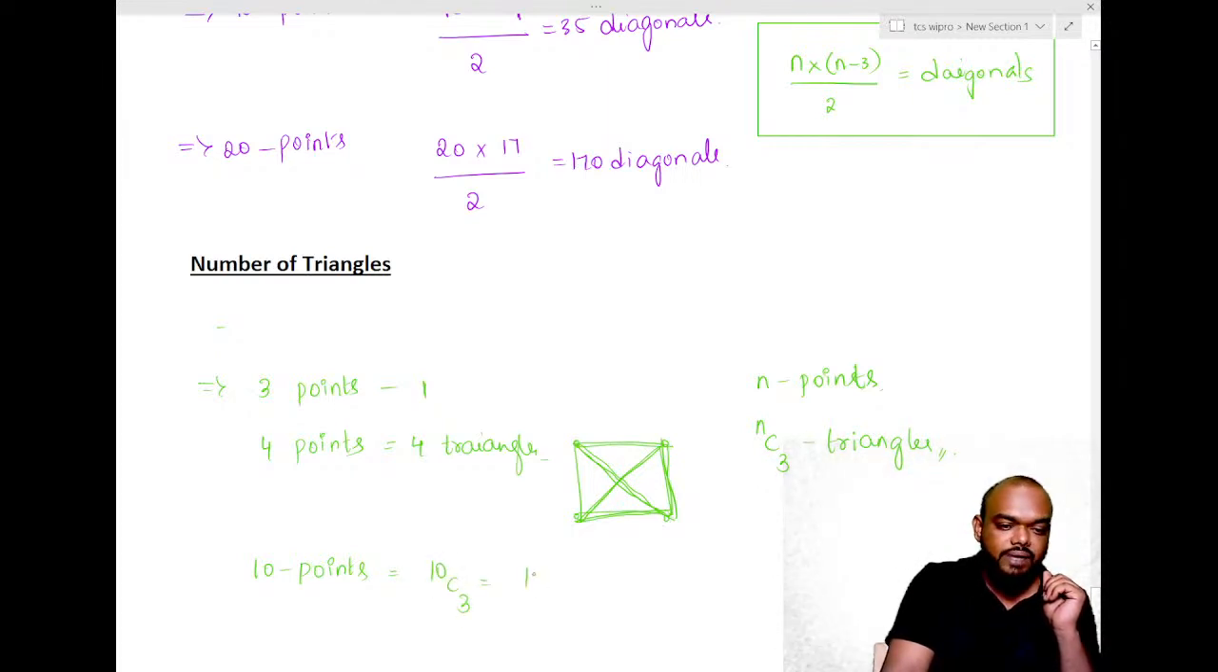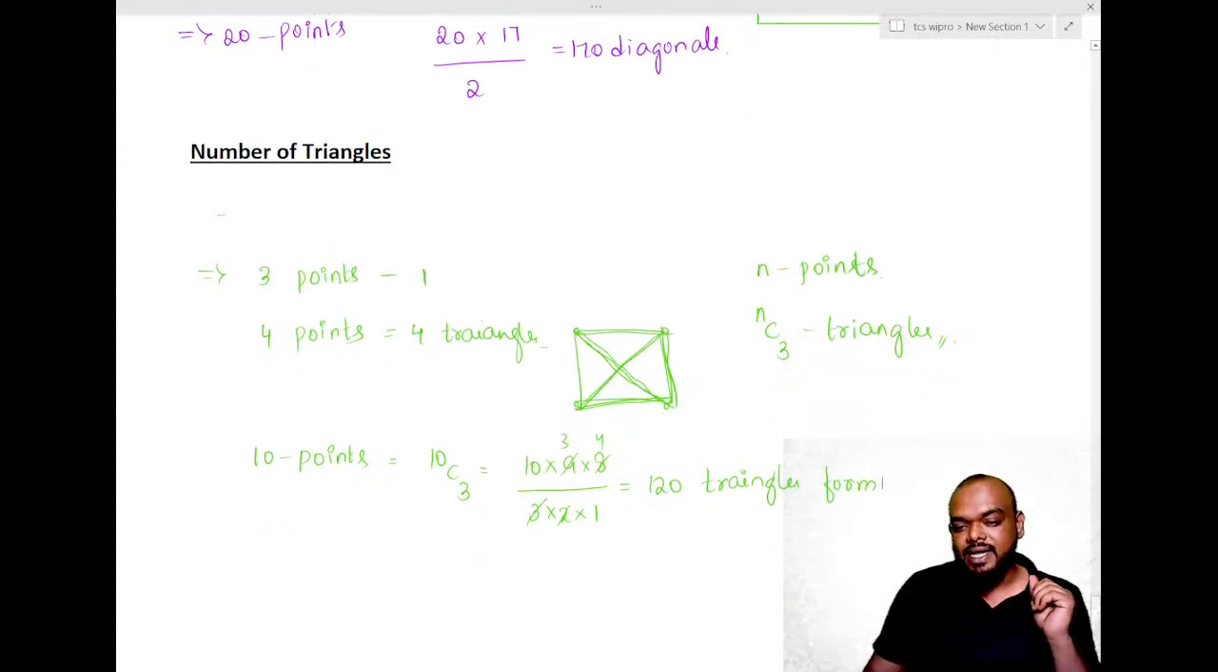That's all. So what do we get here? 10 into 9 into 8 divided by 3 into 2 into 1. So that becomes 3 into 3, 2 into 1, 2 into 4. So what do we get here? 10 into 3 is 30. 30 into 4 is how much? 120. 120 triangles we can form.